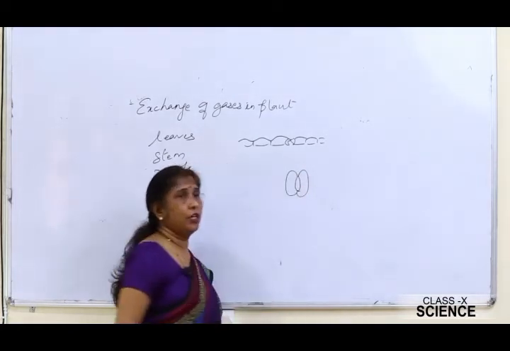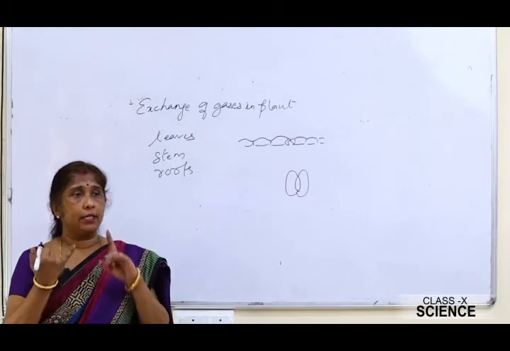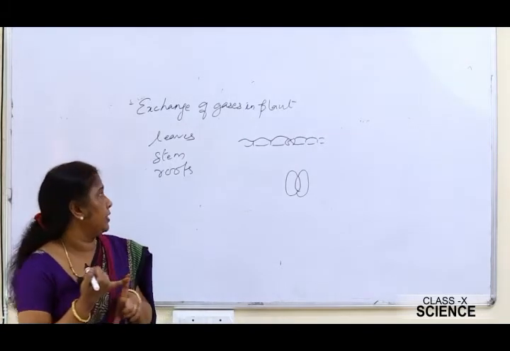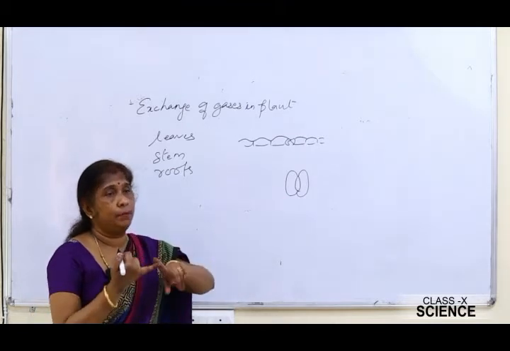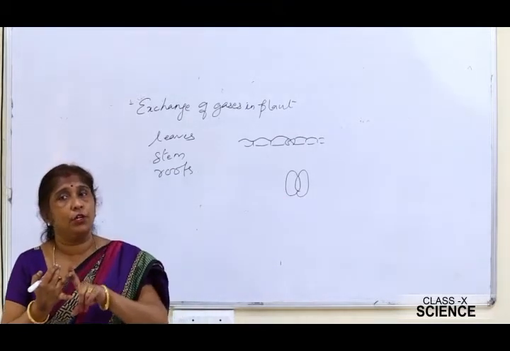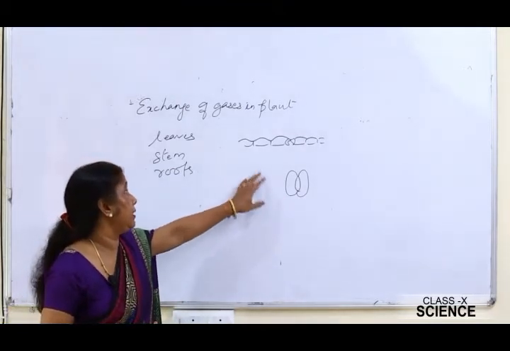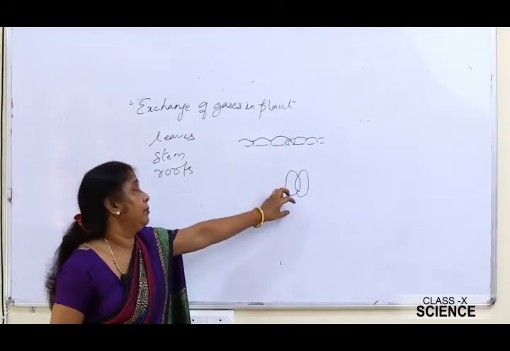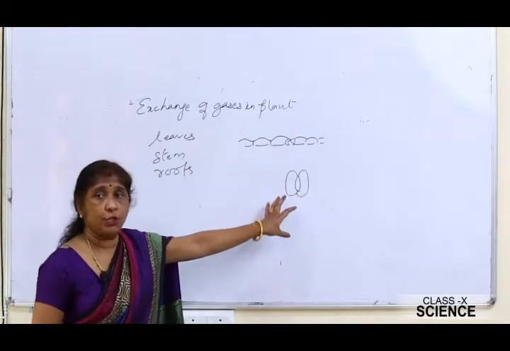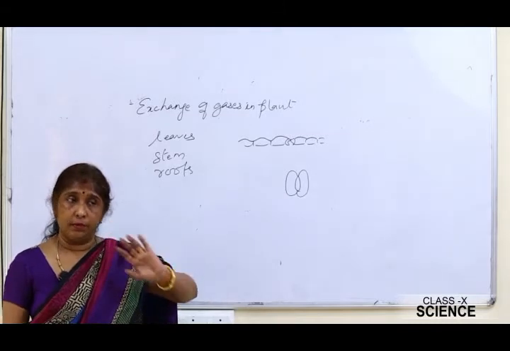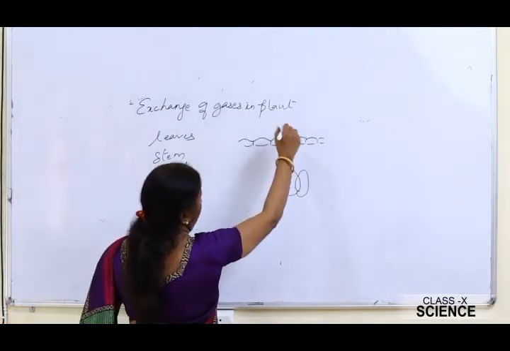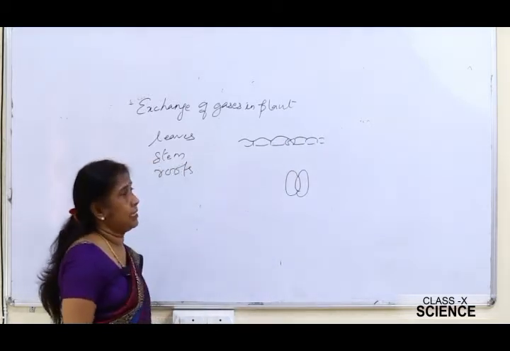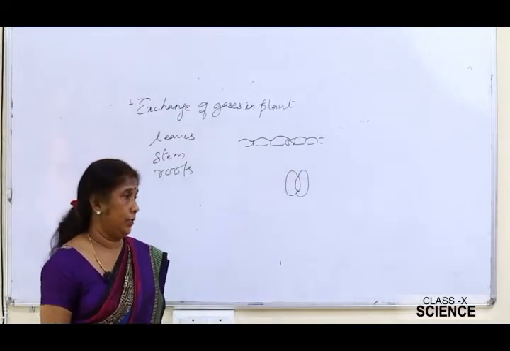An important function of stomata is transpiration, which you have studied in class 9. The second function is the diffusion of gases. In this topic, respiration, we deal with the diffusion of gases, that is carbon dioxide and oxygen.